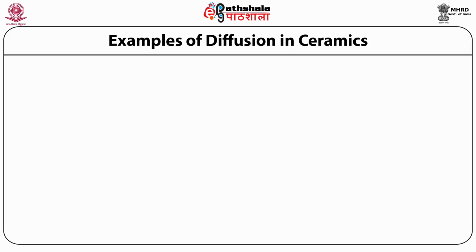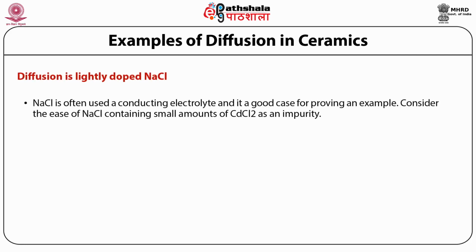Now let us take the example of diffusion in ceramics. The first example is diffusion in lightly doped NaCl. NaCl is often used as a conducting electrolyte and it is a good case for providing an example.